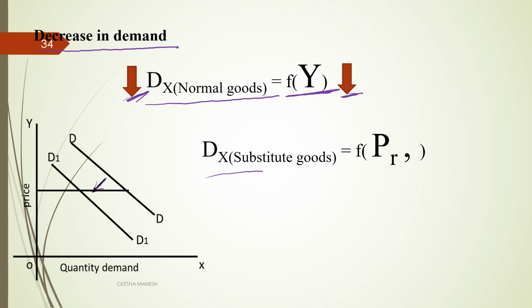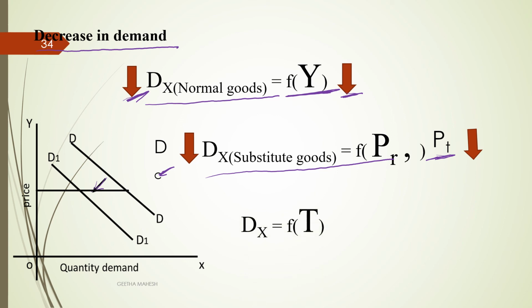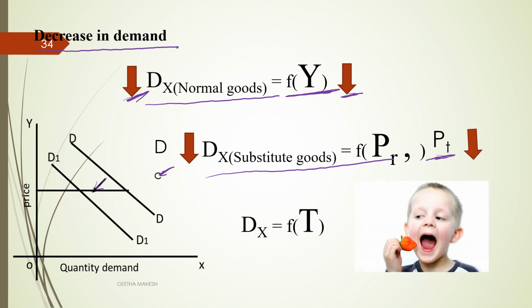Consider price of related goods. Here we have taken a substitute. So, if we consider the price of tea and the price of tea decreases, demand for coffee decreases. So, the demand curve will shift towards the left side. Now, consider taste and preference of the consumer. When the taste and preference of the consumer is not in favor, then demand for that particular good decreases. So, the demand curve will shift towards the left side. This we call decrease in demand.